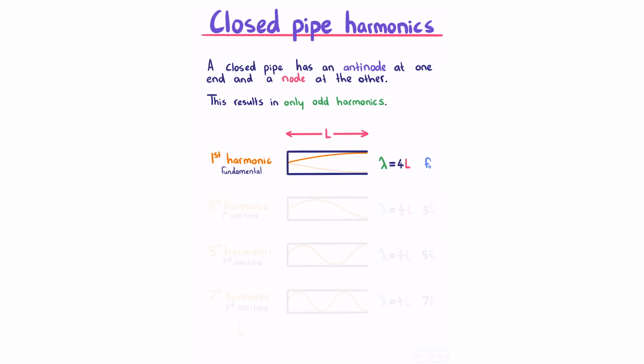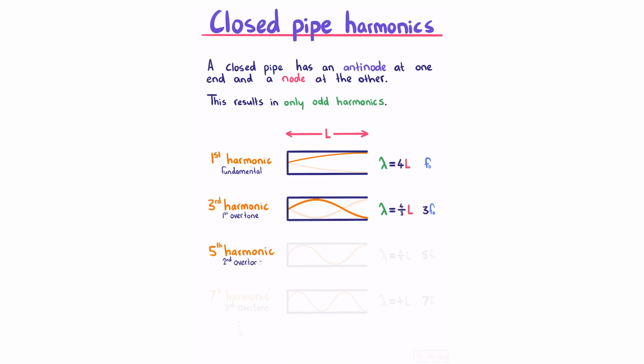Because a second harmonic isn't possible, we skip to our third harmonic, which is our first overtone. The next pattern that's possible is this one here, where our wavelength is 4/3 L, and because we've got a third of our fundamental wavelength, we have 3 times the fundamental frequency.